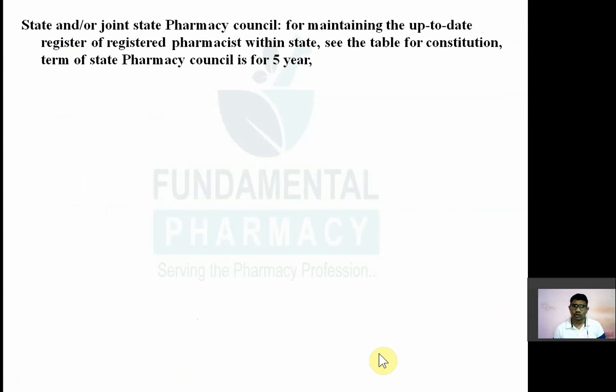Then state and joint state pharmacy council. ठीक है, state and joint state एकदम शॉर्ट में है. Actually if you want to read in detail you can read from the book. So what is the main function of these state councils or joint state councils? To maintain an up to date register of registered pharmacists within a state. It is also known as the first register. इसको क्या बोलते हैं? First register. What is the main function of your state pharmacy council? To maintain an up to date register of registered pharmacists within the state and to see the norms for constitution.